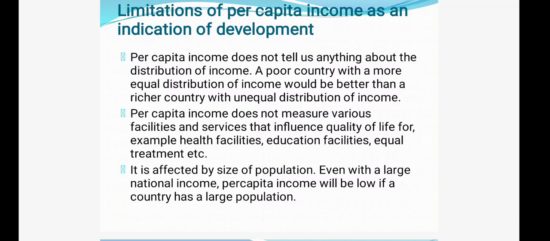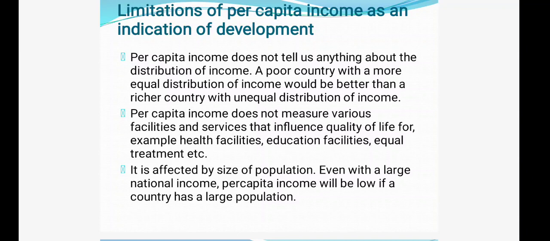Here, a poor country with a more equal distribution of income would be better than a richer country with unequal distribution of income. Okay, this is the first point. Now the second point: per capita income does not measure various facilities and services that influence quality of life, for example, health facilities, educational facilities, equal treatment, etc. Per capita income only shows the average income or per head income.